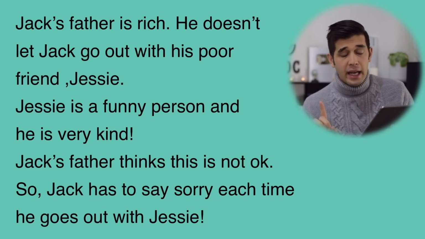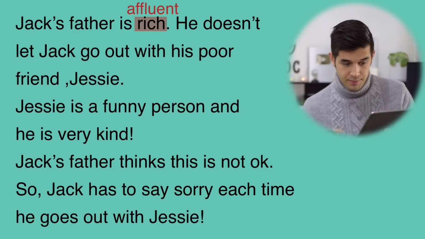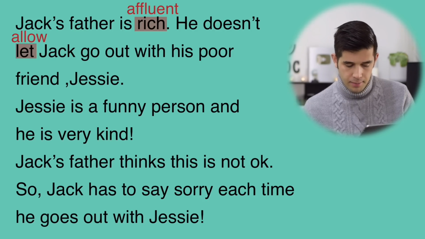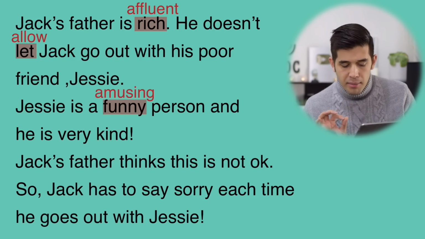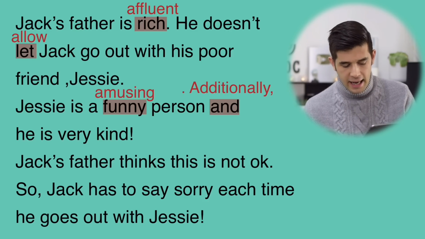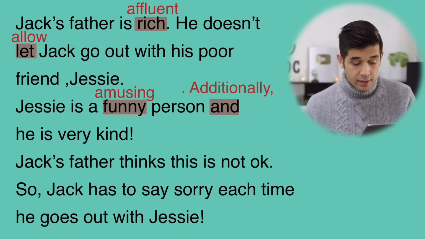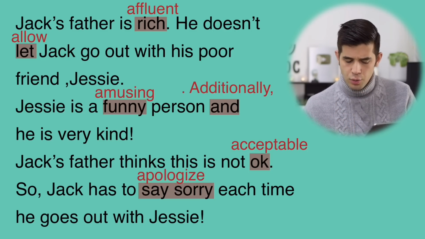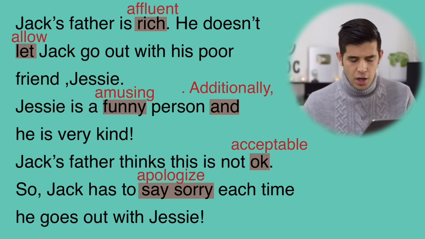Jack's father is affluent. He doesn't allow Jack to go out with his poor friend Jesse. Jesse is an amusing person. Additionally, he is very kind. Jack's father thinks this is not acceptable. So, Jack has to apologize each time he goes out with Jesse. And that is a more formal version of this story. Let's go to story number 2.